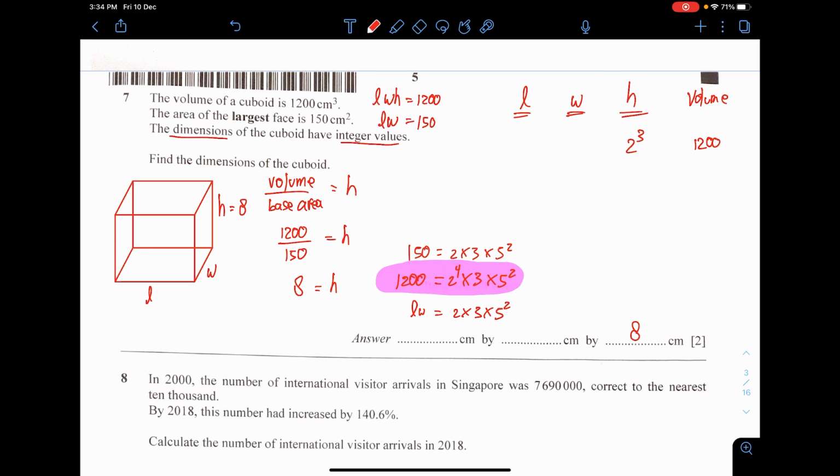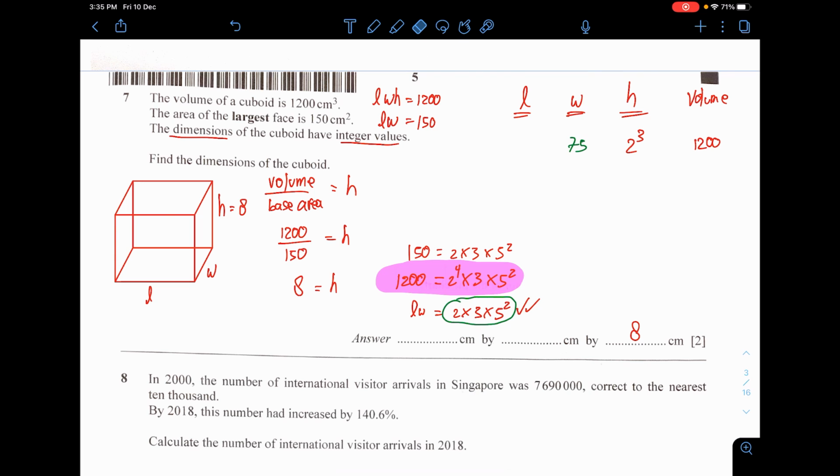And we just need to share this correctly, such that the length and the width will result in this number, the 150. Just for example, and I think this is the wrong answer, you can say that the length is 2 units, and then the width is 3 times 5 square. Look at this, you have 2, 3, 5 square. I need to use length and width using this number. Length is 2, and therefore the width will be 3 times 5 square, and that will be 75.